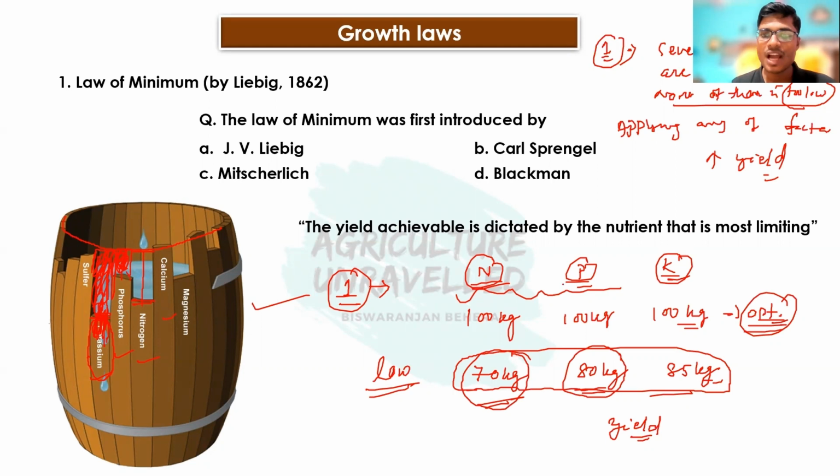So here we have three factors: nitrogen, phosphorus, potassium. The optimum dose of nitrogen, phosphorus, potassium is 100, 100, 100. But under field condition, 70 kg nitrogen is there, 80 kg phosphorus is there, 85 kg potassium is there. So neither of the factors is at too low a condition. Under this situation, if we apply any of the nutrients, then definitely a yield increase will be there. So here it violates the law of minimum.